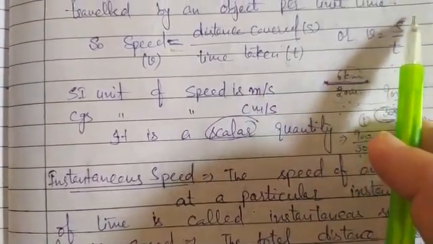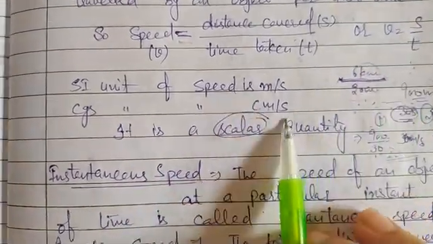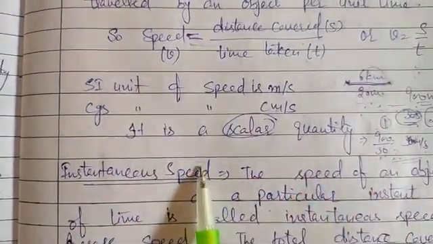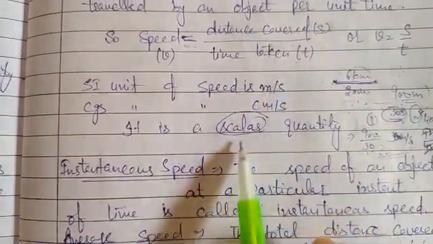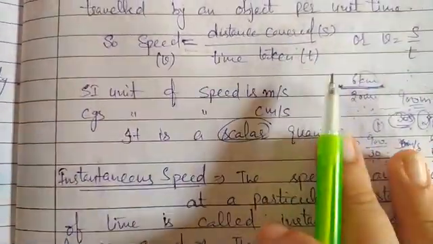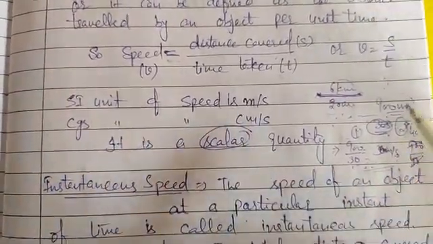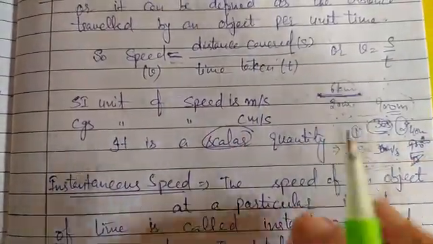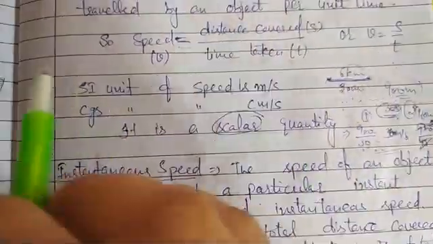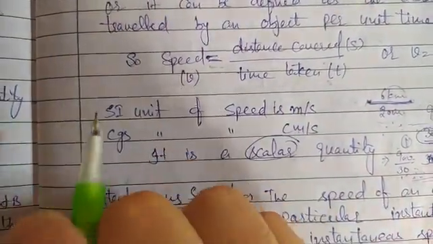And in CGS units, the unit of distance is centimeter, so the unit of speed will be centimeter per second. And speed, as we have already learned, is a scalar quantity, because distance and time are scalar. We can compare the speed of two objects, or to explain it further: I have told you that speed is the distance covered by an object in a given time.